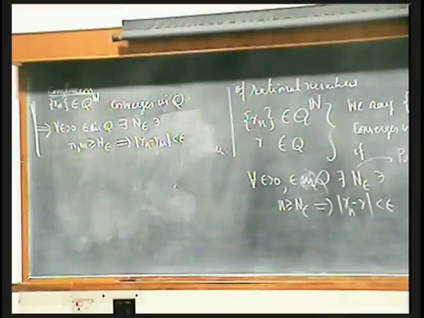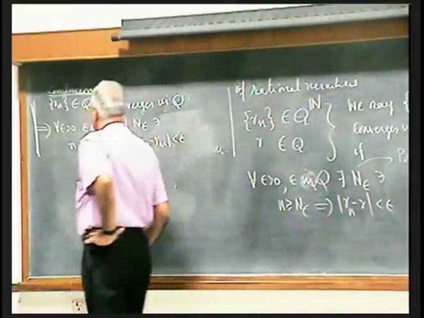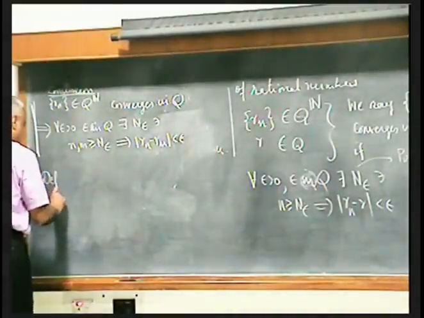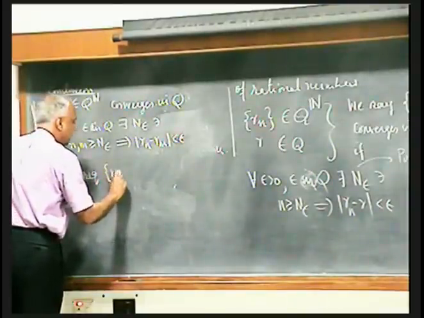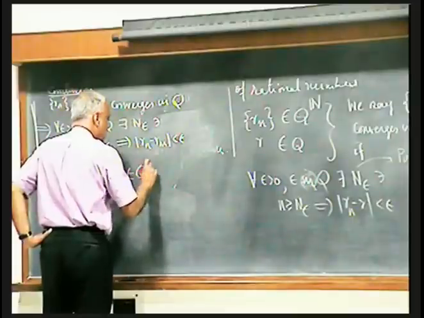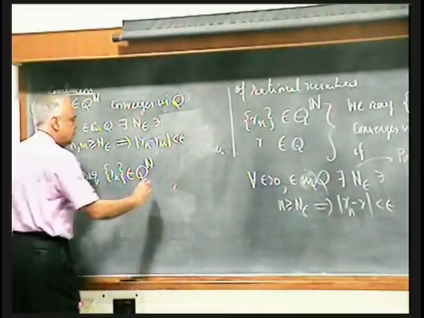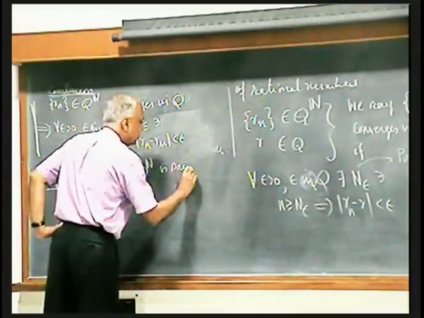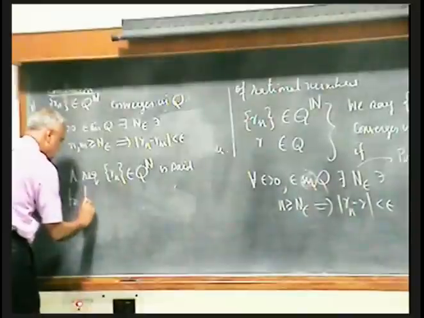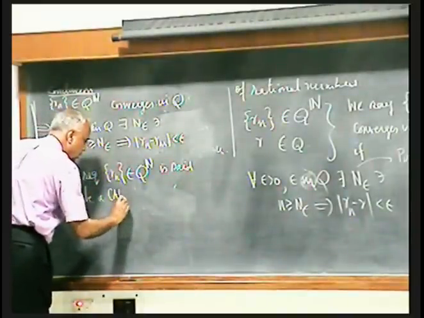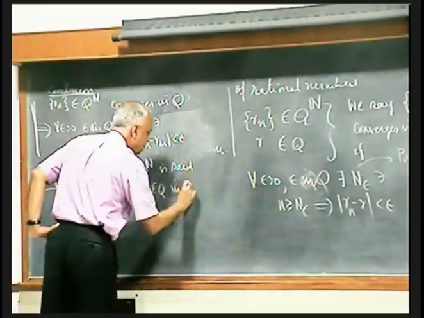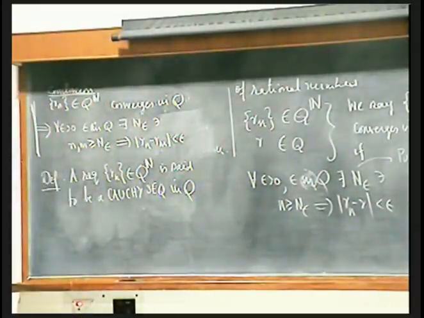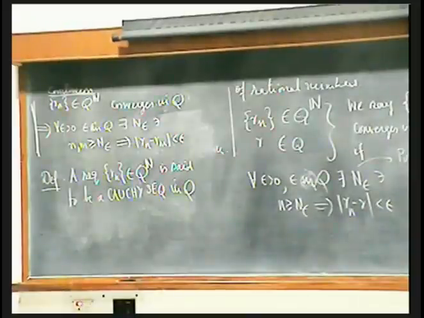So we now give a definition. A sequence Rn in Q, that is a sequence of rational numbers, is said to be a Cauchy sequence in Q. I keep writing that in Q because everything is done in Q. No other numbers are brought in.